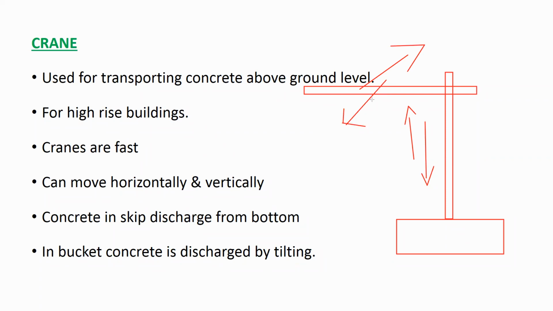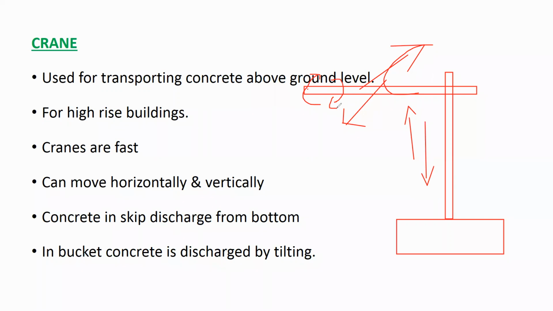Understood? I am showing you in a 3D way. Actually, I can't show you exactly like this. So it can move in this direction. If I show you the direction, it will look like a dot only. Or I will show you with the help of this. It can move in this direction, or in this direction. This is a horizontal one. It can rotate like that. Okay. So with the help of a crane, you can move vertically as well as horizontally.